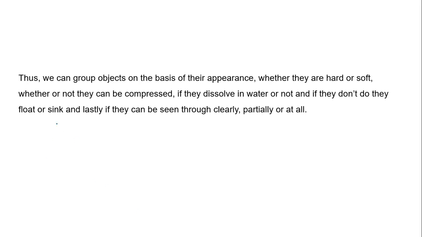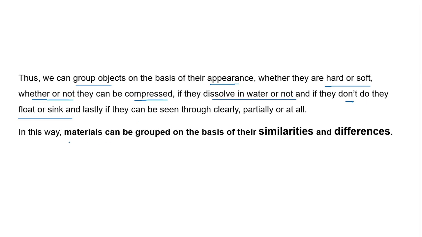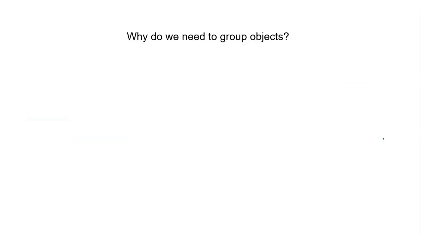So we can group the objects on the basis of appearance, whether they are hard or soft, whether they can be compressed or not, whether they dissolve in water or not, or whether they float or sink in water, partially or completely. So in this way, materials can be grouped on the basis of similarities and differences. Now one question: why do we need to group objects?